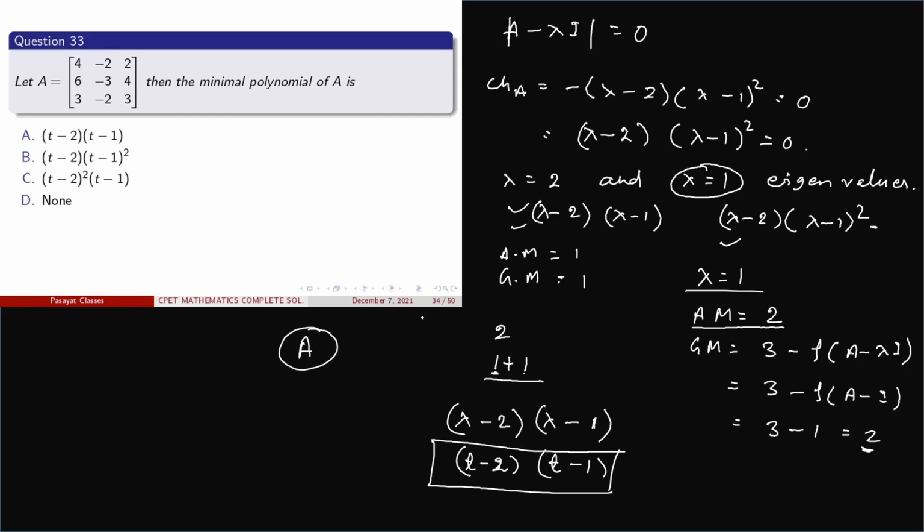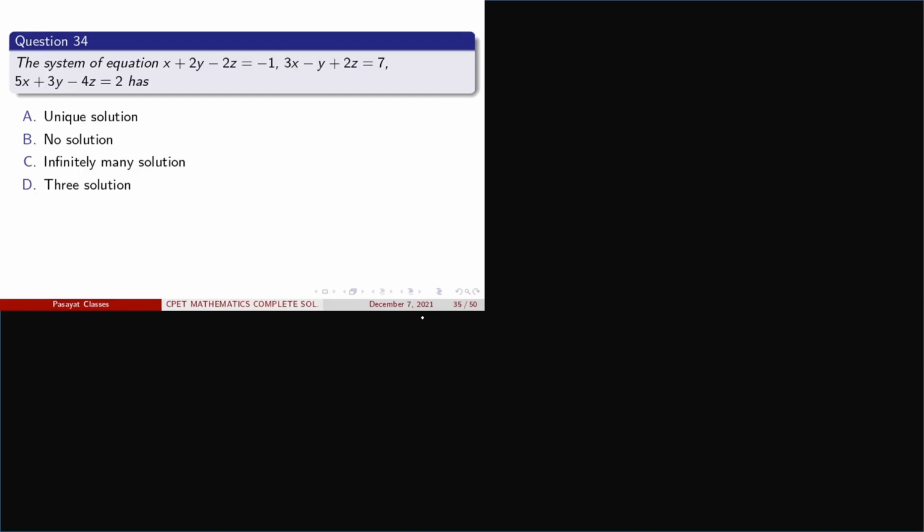Now come to another question. The system of equations x plus 2y minus 2z equal to minus 1, 3x minus y plus 2z equal to 7, and 5x plus 3y minus 4z equal to 2 has a unique solution, no solution, infinitely many solutions, or 3 solutions. Now let us check.